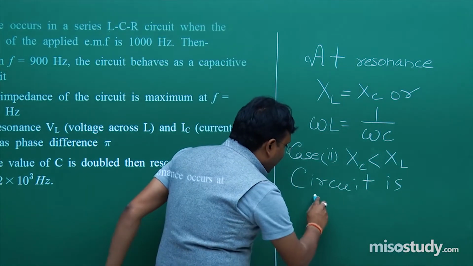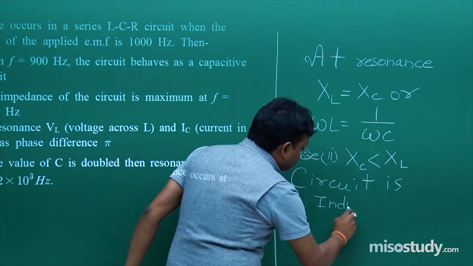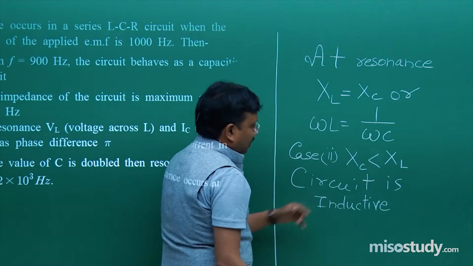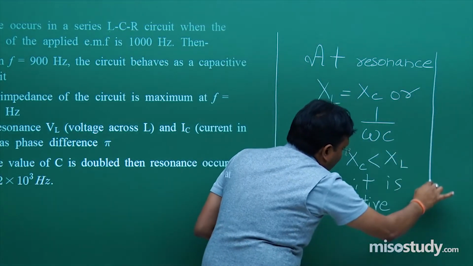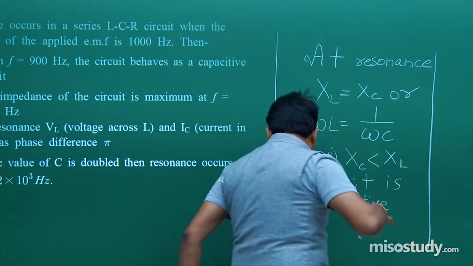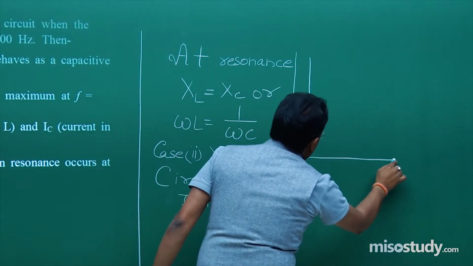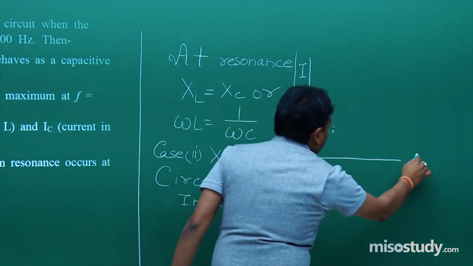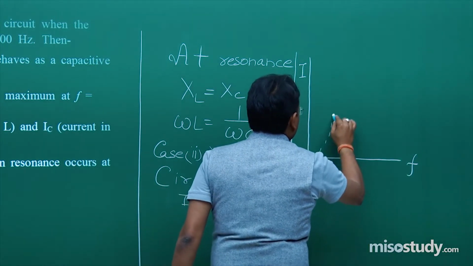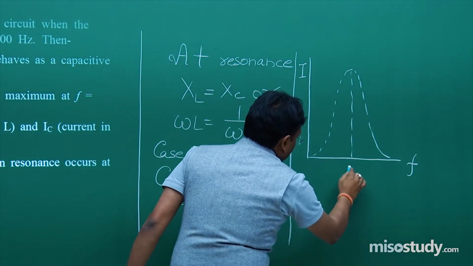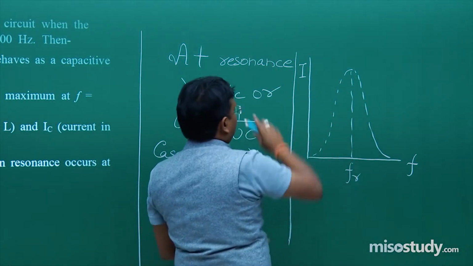Circuit is inductive. And if you want to see the graphical representation, then I can show you as I, F like this. This is frequency at resonance.